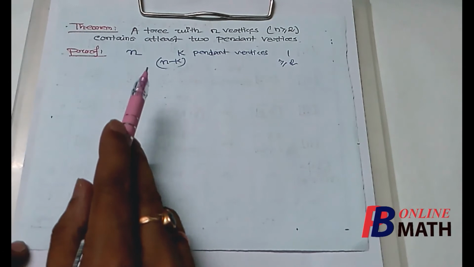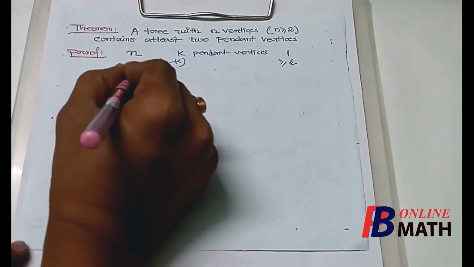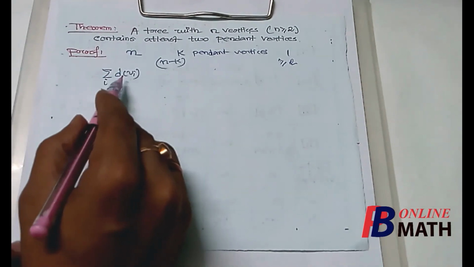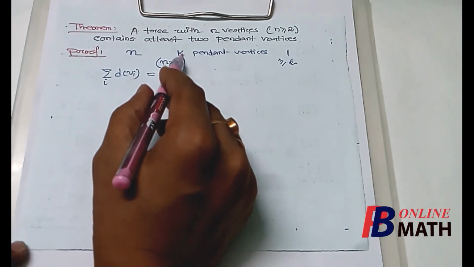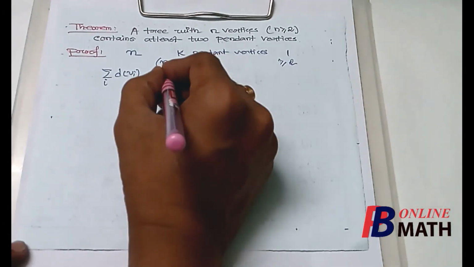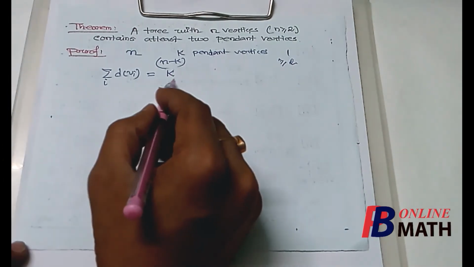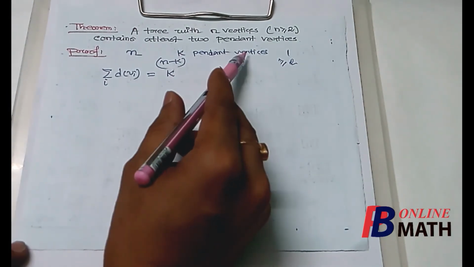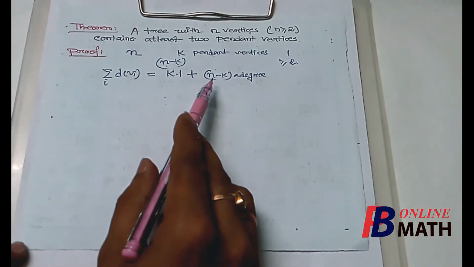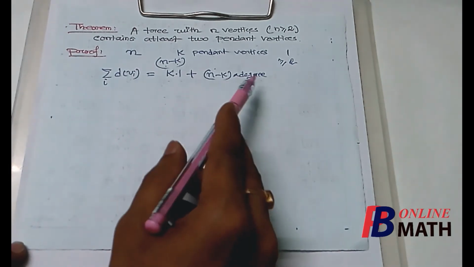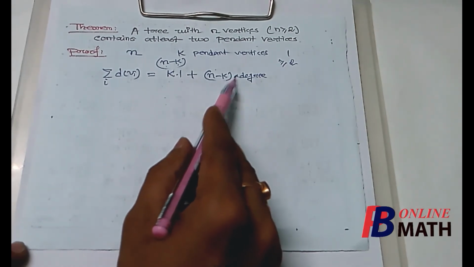Now let us find the sum of the degrees of the vertices. So let us find summation of d(vi), that means the sum of the degrees of the vertices of the graph. Now we know that the graph contains k pendant vertices, which have degree 1 each. So the total sum of degrees for these k pendant vertices is k into 1, plus, for the remaining n minus k vertices, n minus k multiplied by their degrees.